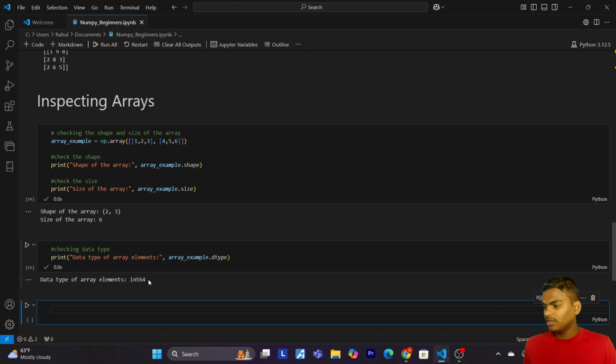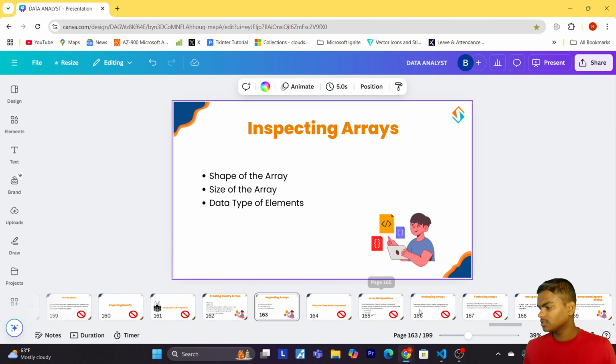So the data type of array elements is int64. The data type attribute tells us the data type of the elements in the array. Here it is int64 because we used integers to create the array. Okay. So now let's come to our slide.